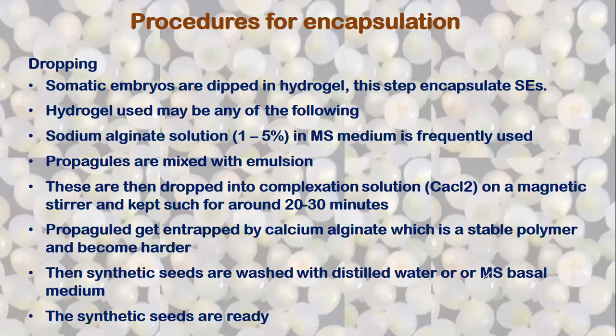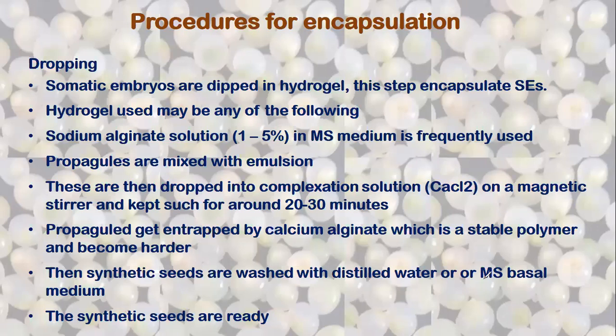The sodium alginate solution is used at a concentration from 1 to 5% in MS media or some other nutrient solution. Propagules are mixed with the emulsion. These are then dropped into the complexation solution. The complexation solution is mostly calcium chloride. I told you this is wrongly written here. So it's calcium chloride.